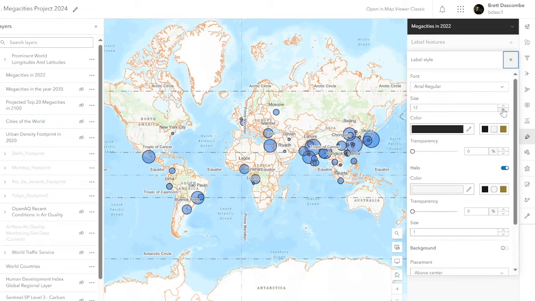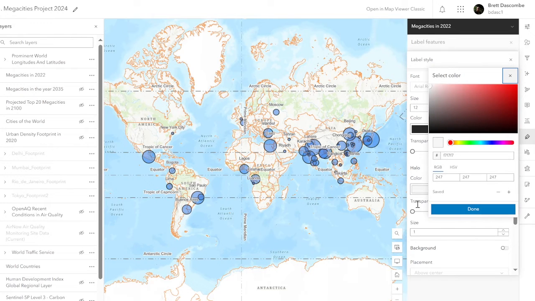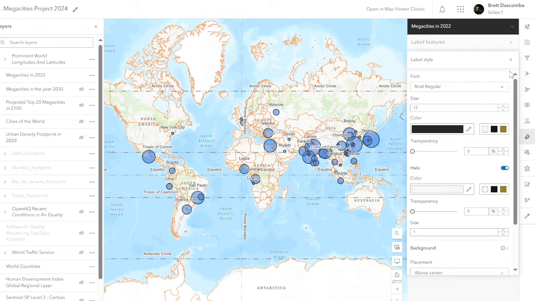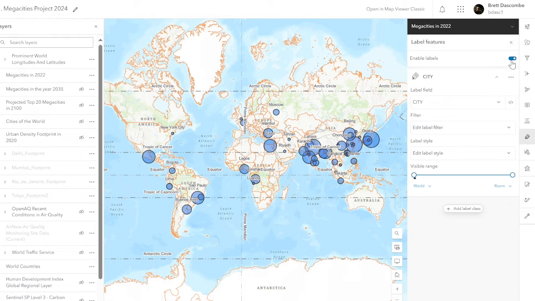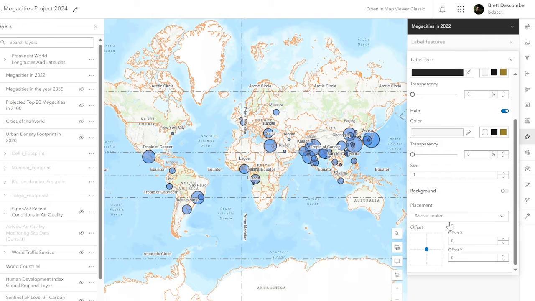I'm going to go down to 10. Maybe a bit. No, maybe 12. Black. I don't like the grey. The white's better. And we're just going to go with that. And you can see, let's have a look at where the labels are so we can move them around. Fair bit going on, so let's just go to the side and bottom.